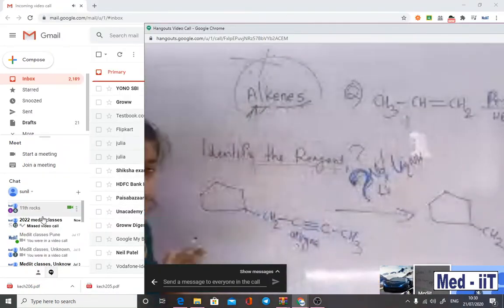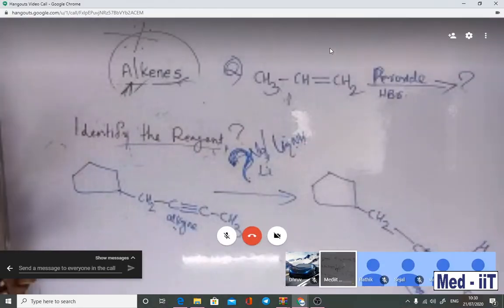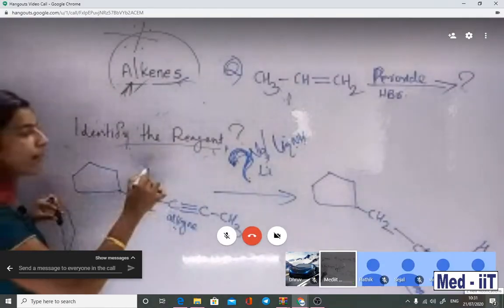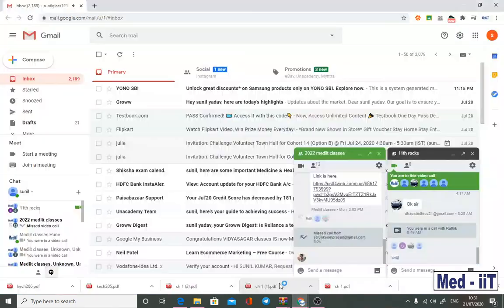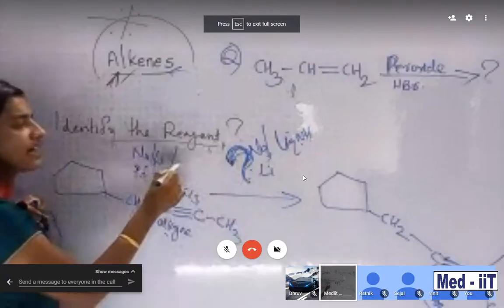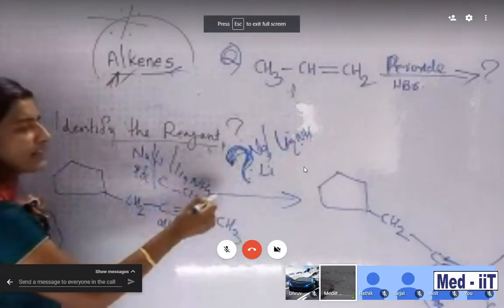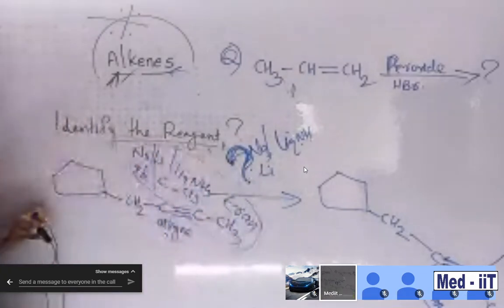Keep it in mind, it's very important. So they can ask like that. Suppose they are providing palladium on carbon, the answer should be cis-alkene. But in the case of sodium or lithium in liquid ammonia, the trans-alkene is formed. Keep this in mind, very important. Trans-alkene. Okay.